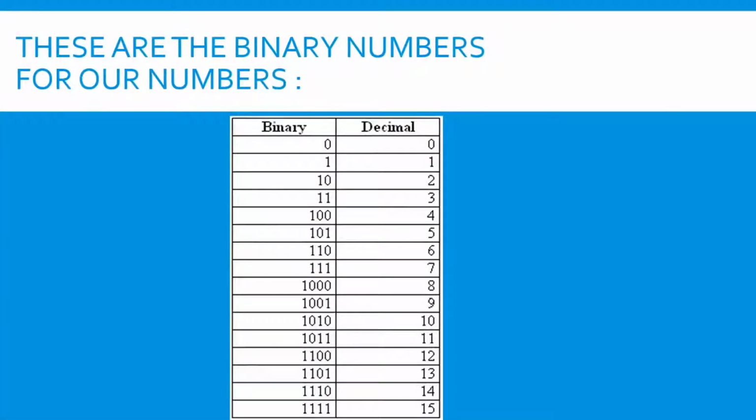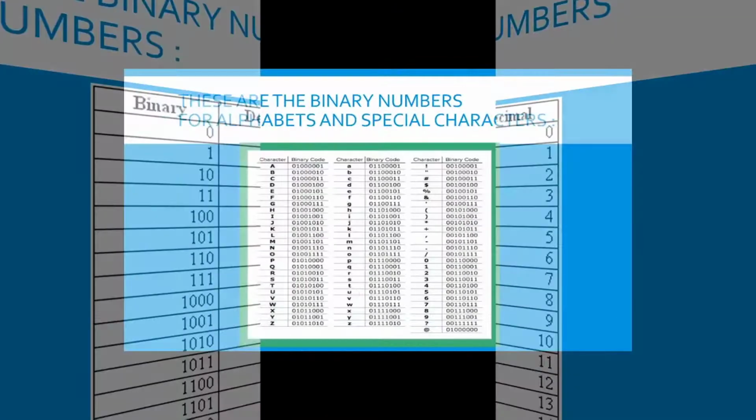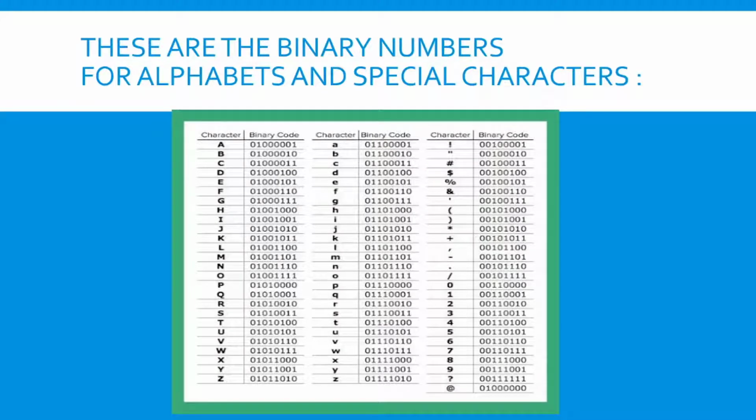See, these are the binary codes for our numbers. For example, if I want to type 3, the binary code for 3 is 11. If I want to type 8, the binary code for 8 will be 1000. If I want to type 15, the binary code for 15 will be 1111. So this is how the numbers which we type in the computer are converted into binary code. In the same way, these are the binary codes for alphabets, capital letters, small letters, symbols and special characters.